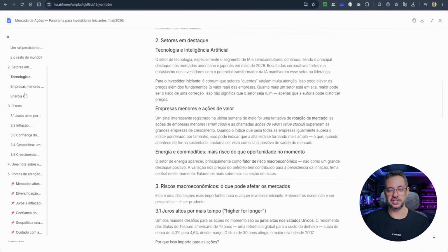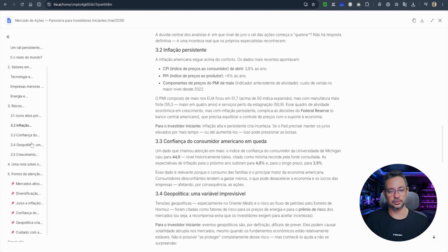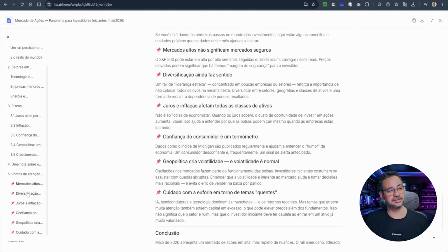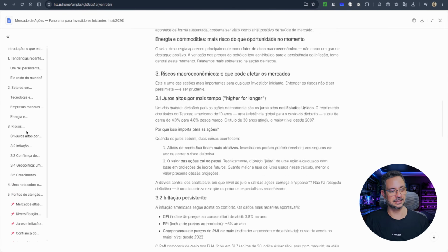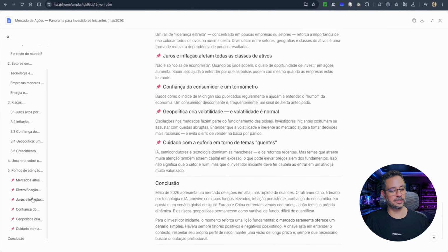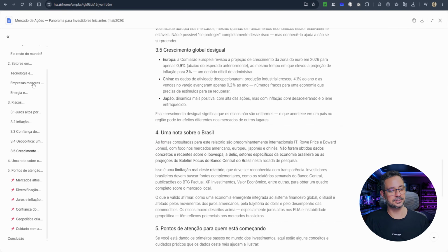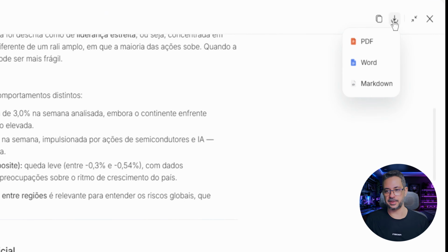There you go, it's already finished. And just look at the quality of this report. Just the way I asked. And even here on the side, it separated some topics that make navigation easier. So, when I click, it automatically takes me to the exact point in the text. And here I have the file that I can download in PDF, Word, or Markdown format.